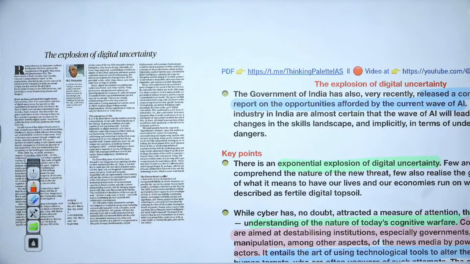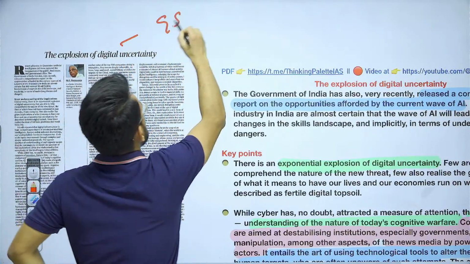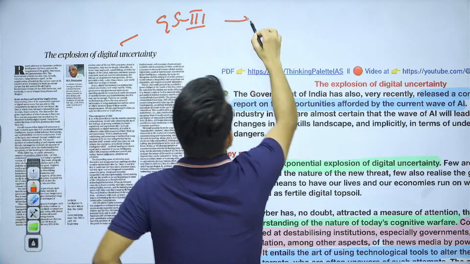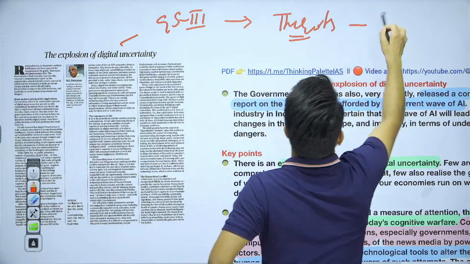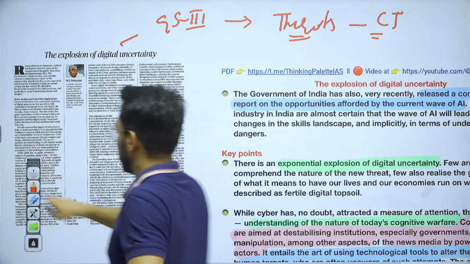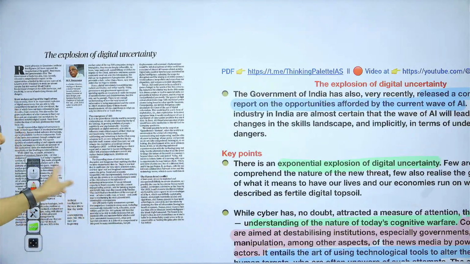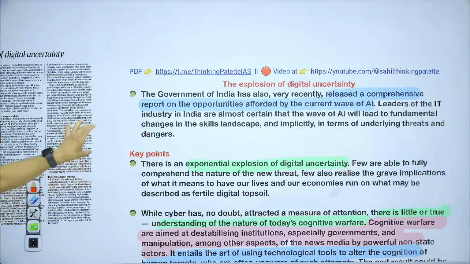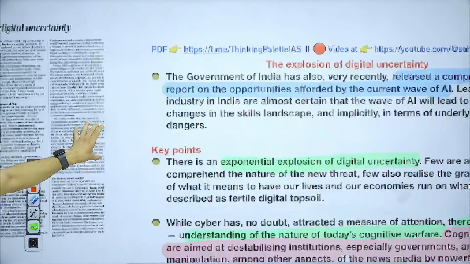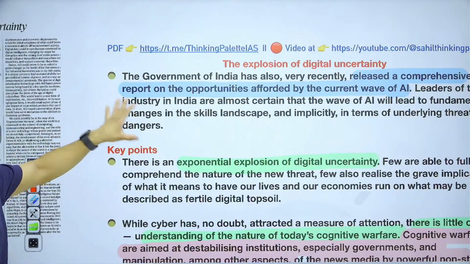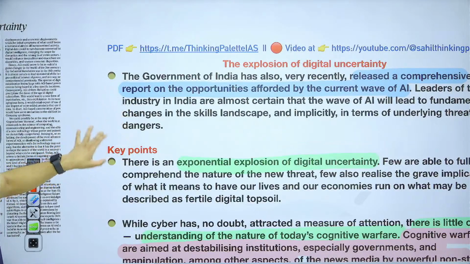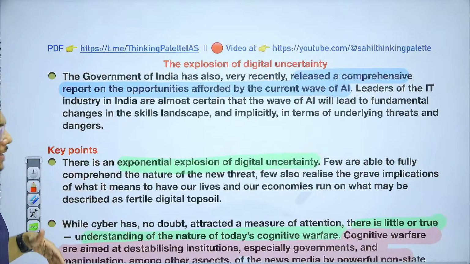Now this particular article, guys, we are going to see with respect to GS paper number 3, threats of cyber technology. Now, what is the article talking about? We have actually taken a large number of issues on this particular theme, that is AI.